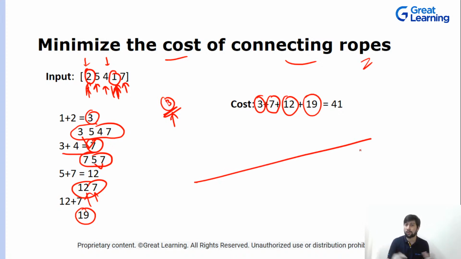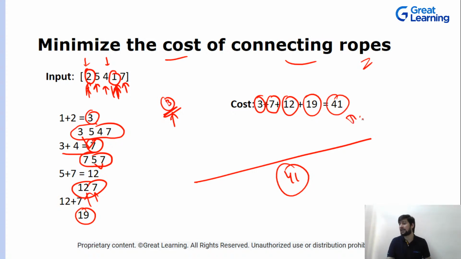You have connected all the ropes, and you need to minimize the cost. So the minimum cost is 41. If you would have picked in any other order, there will be no value smaller than this 41. Okay, is this thing clear, guys? Is the question clear?